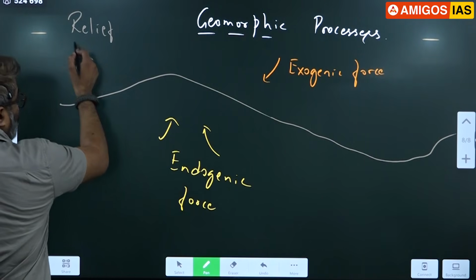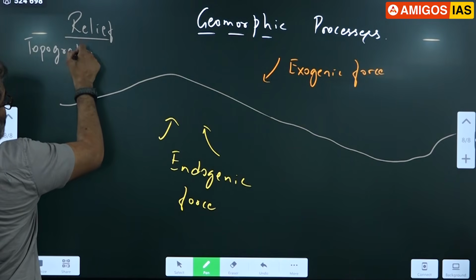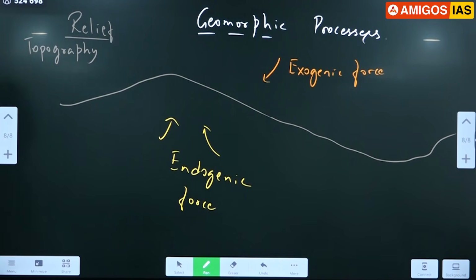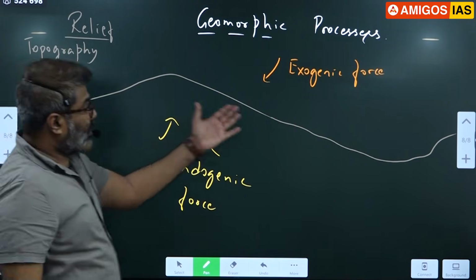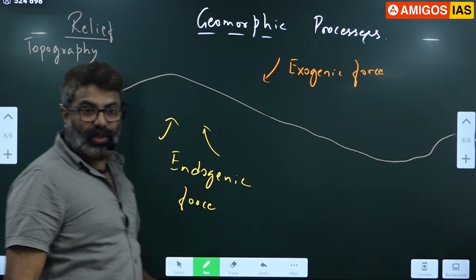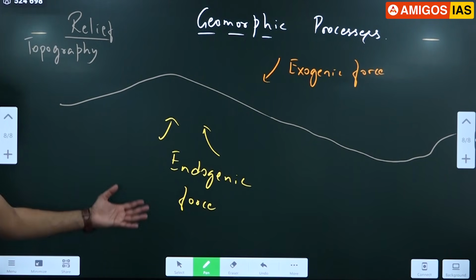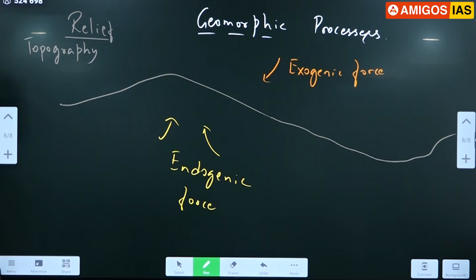The study of relief is called topography. This is a hill, this is a depression. Like that we can distinguish them. Correct. What is relief? Variation of Earth's surface. And study of relief is topography. So endogenic forces are those forces which are acting from below. Exogenic forces are those forces which are acting from above.